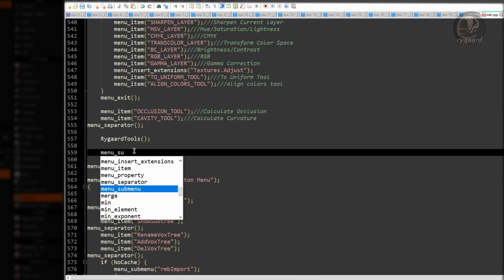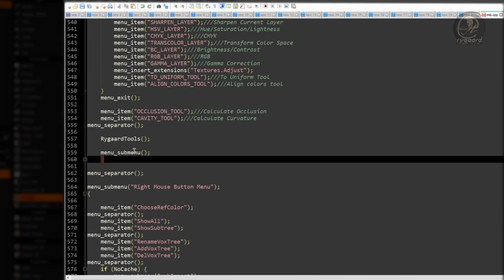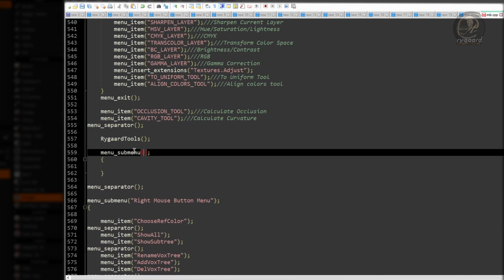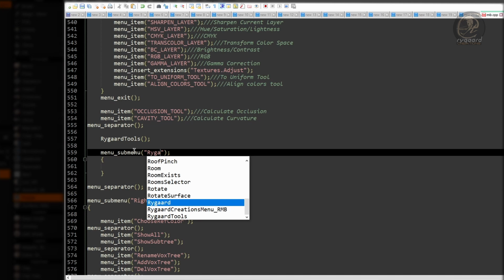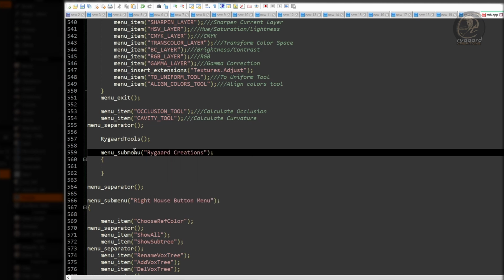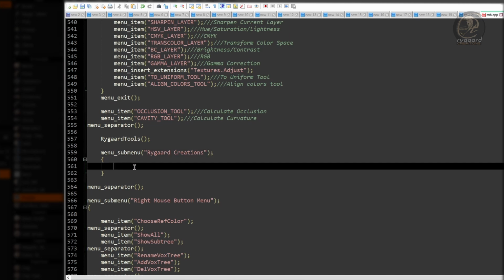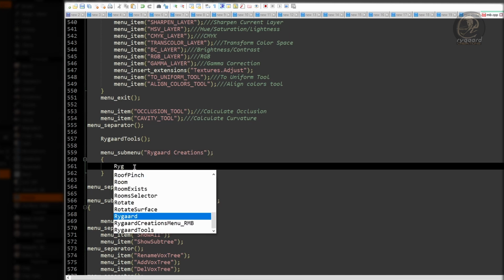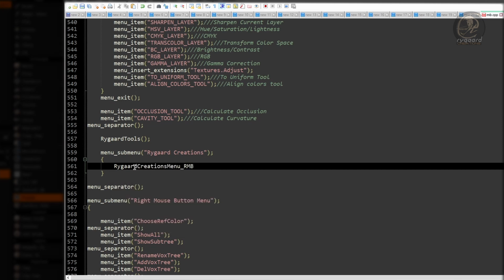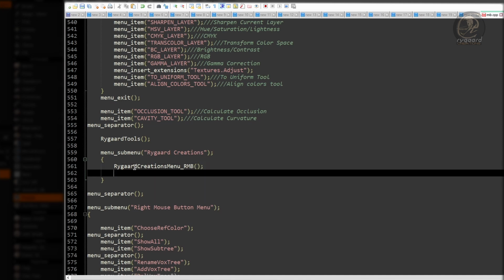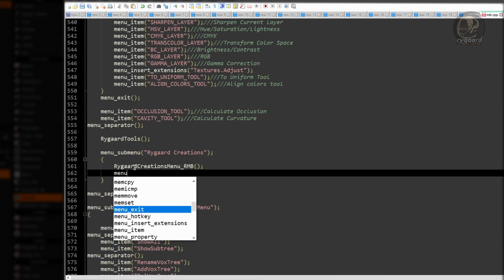Menu, submenu. And as a parameter, Rygaard Creations. Inside the Rygaard Creations submenu, I will write the function name Rygaard Creations menu RMB. And below, I will add the menu exit function.